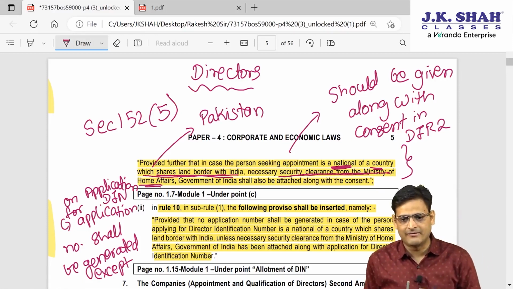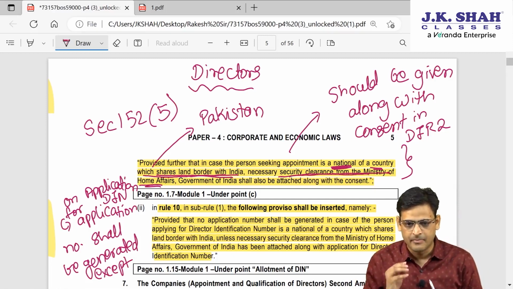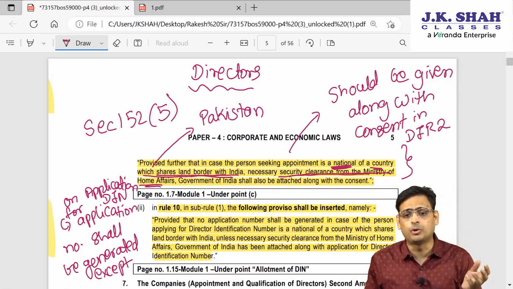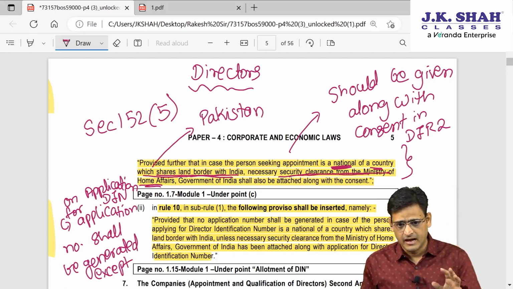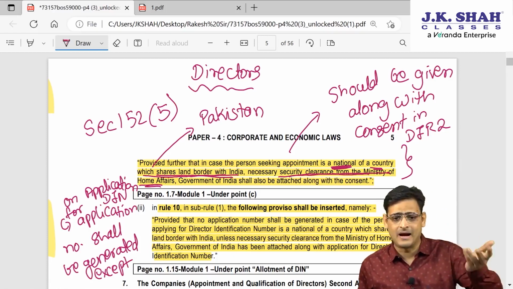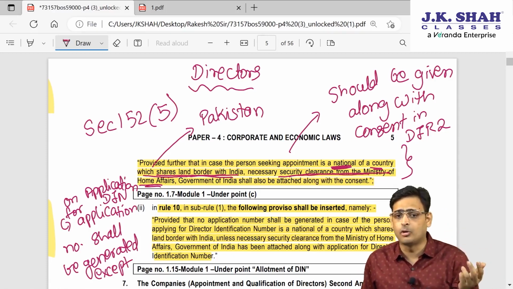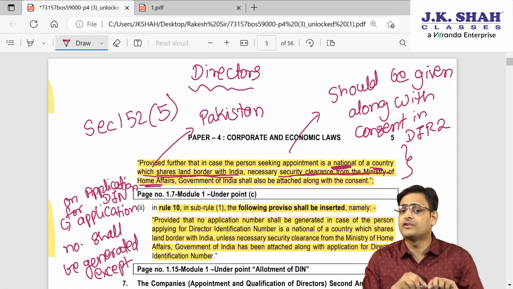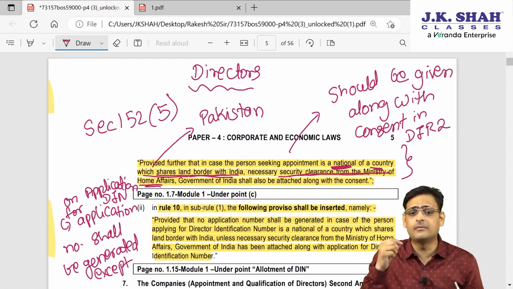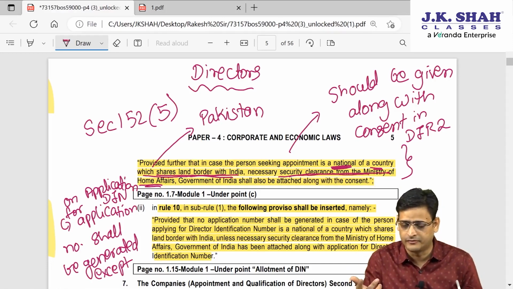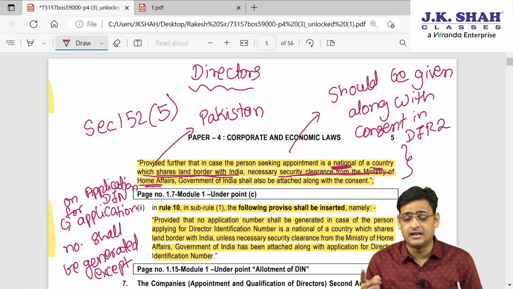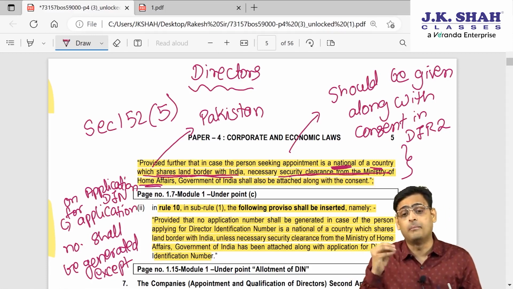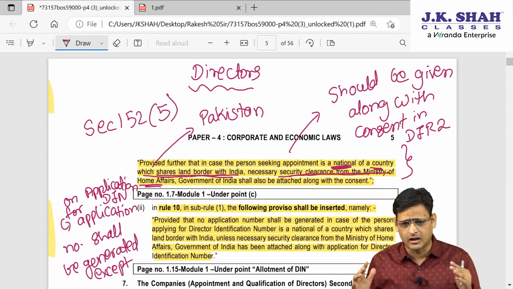To put it in simple language, let us say my company name is X Limited, and in X Limited, let us say I want to appoint Mr. Y, and let us say Mr. Y belongs to Pakistan. Obviously, when he files under 152(5), he will file DIR-2, which is nothing but a consent to act as a director of the company. Along with that consent, if the person is of any country which shares a land border with India, for example, Pakistan or Bangladesh, these share a land border with India.